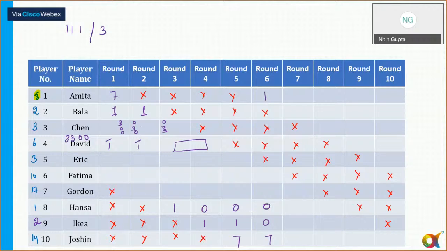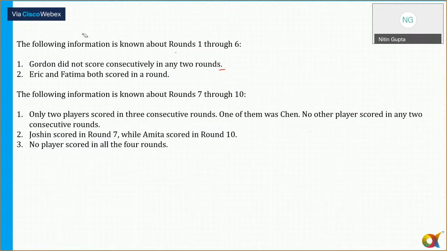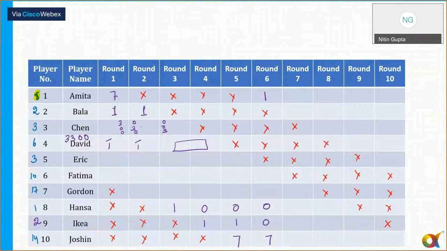Now Gordon is getting a total of 17 points. Okay, guys, so now you need to concentrate here. Gordon is getting a total of 17. One more piece of information regarding Gordon is given here, that Gordon did not score consecutively in any 2 rounds, and Gordon has got a score of 17.